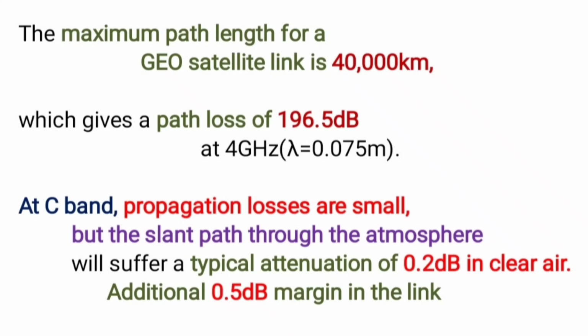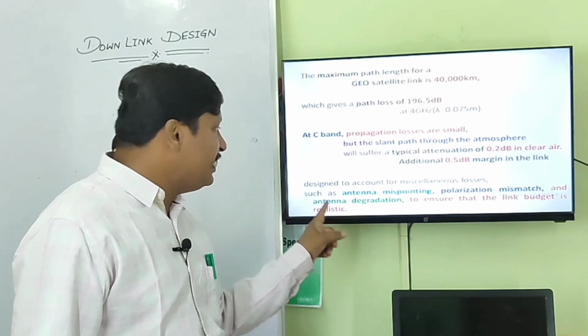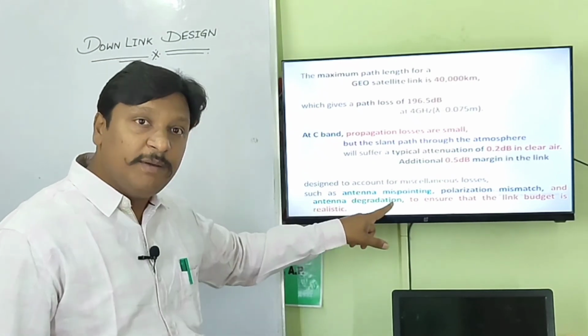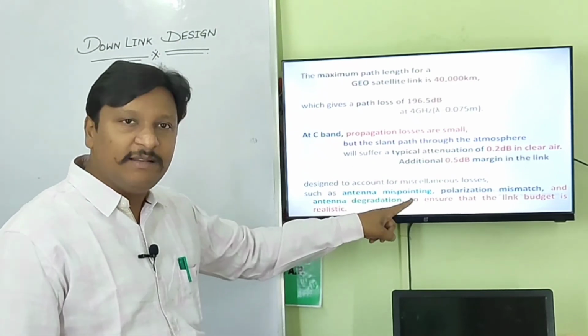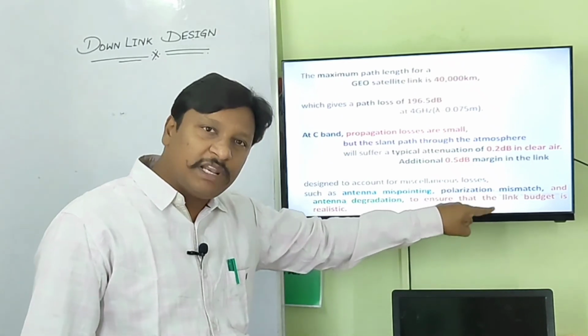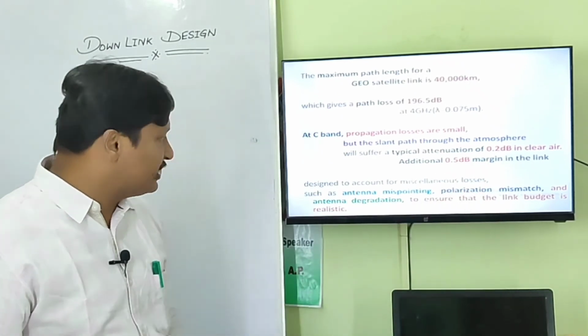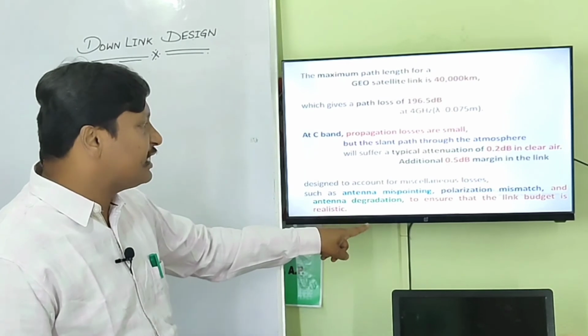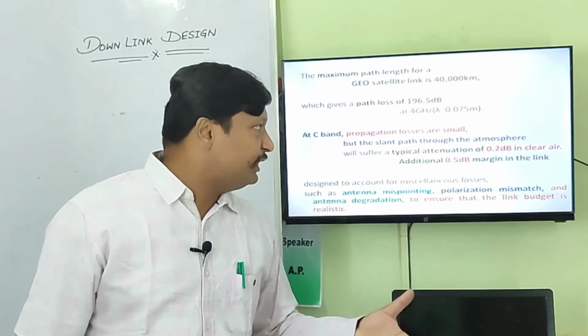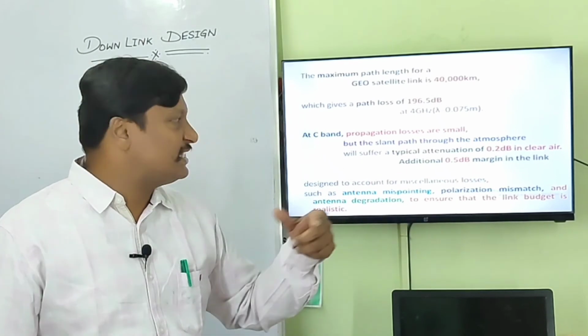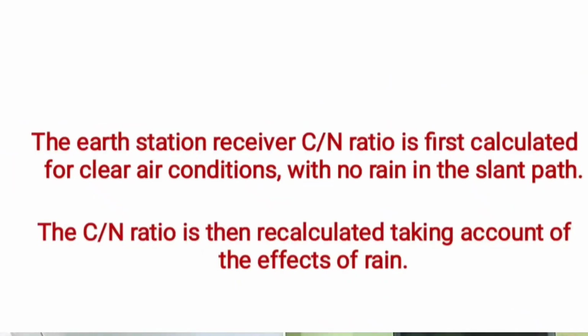Why is this 0.5 dB margin included? Due to many factors, like the antennas may not be pointed properly, that means mispointing. The antenna may be operating at another polarization, so polarization mismatch is there, and antenna degradation itself is there. Due to all these things, we have taken some miscellaneous losses in the form of link margin, that is 0.5 dB. So we have to calculate the carrier to noise ratio in two categories: one with clear air condition and the next one with heavy rain conditions.